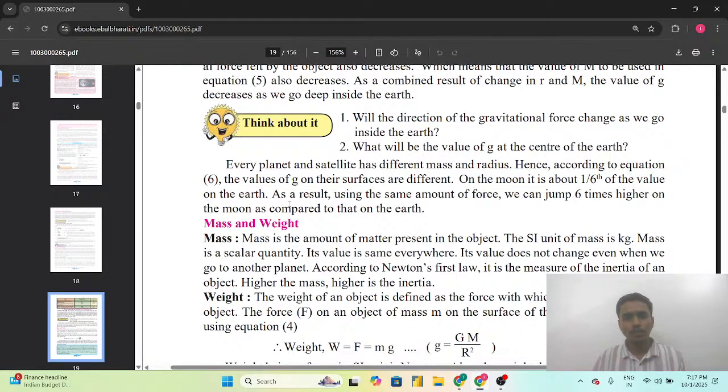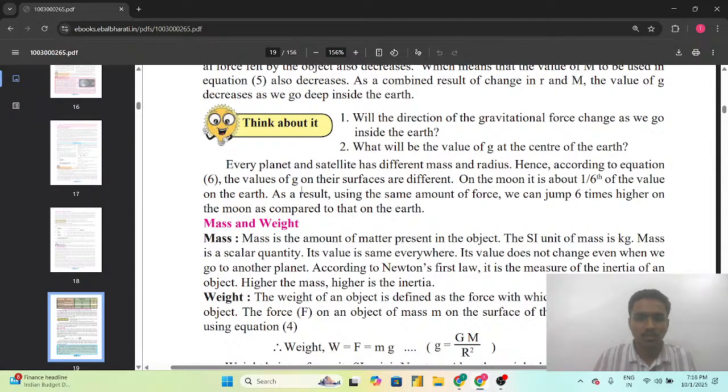So we can compare it also with the weight. Suppose one person has a weight of 60 kg on the surface of the Earth. What will be the weight of that person on the moon's surface? It will be one sixth of the weight on the surface of the Earth. That is, 60 divided by 6, that is 10 kg on the moon's surface. As a result, using the same amount of force, we can jump 6 times higher on the moon as compared to the Earth.